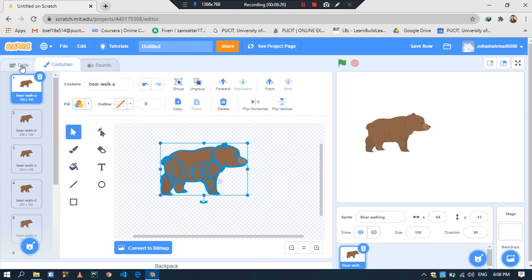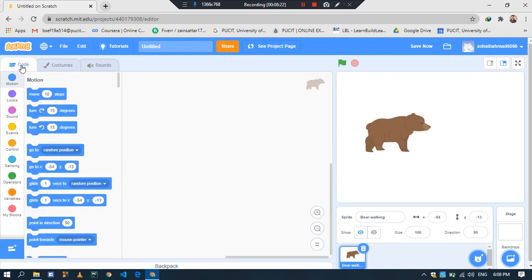Again, come to the Code option. Now, as we see, our background is totally white on the animation screen, so we can also change this. For this, come to this Backdrop option. The options are the same as we have seen in the sprite or character option. By Paint, you can create your own background. By Upload, it means that a wallpaper or a picture is already present in your hard disk and you want to use it.